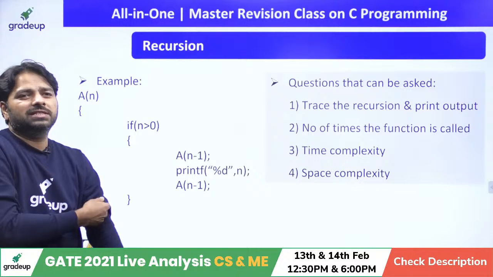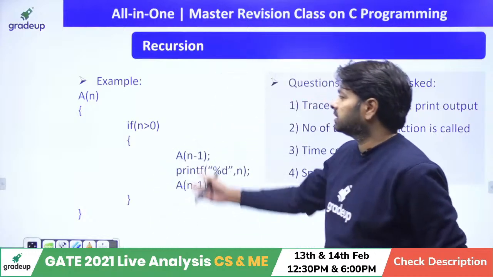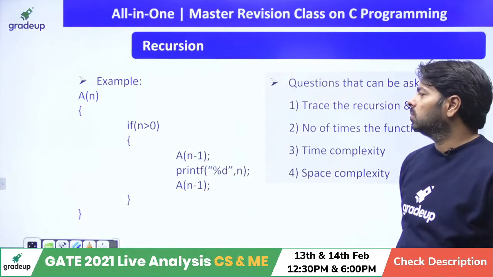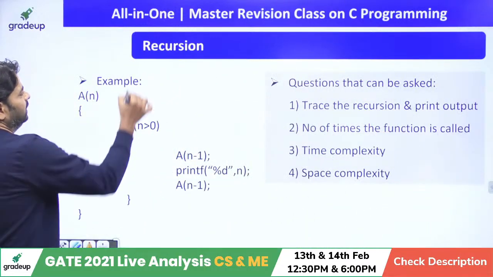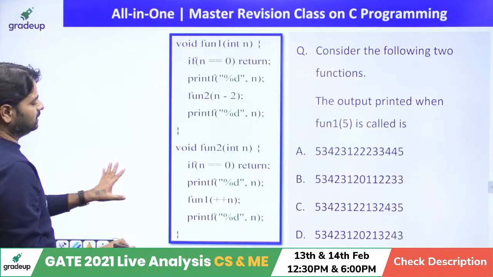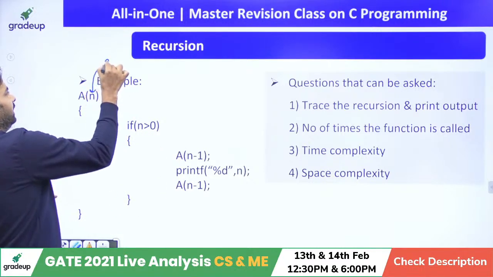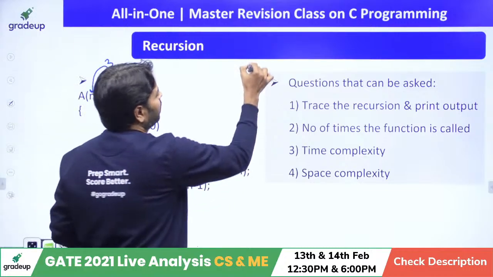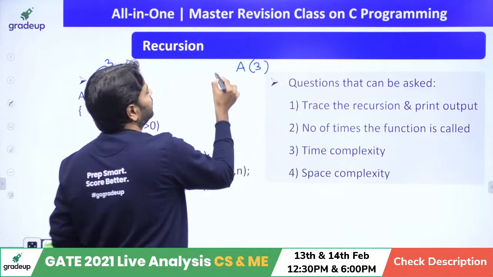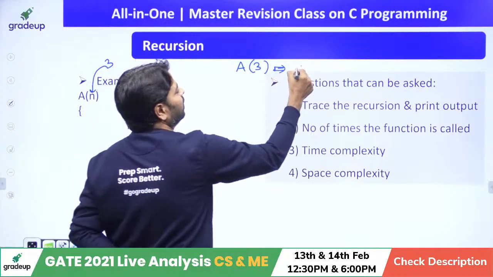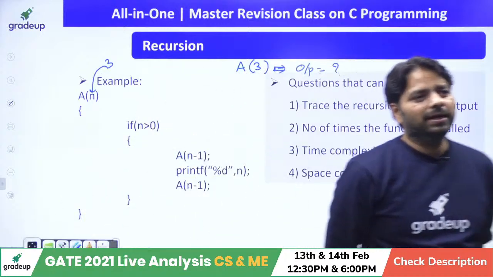Last year it came directly in GATE revision. All right, good. Now please try to answer it. What is the output of this code? If I give n value, let's say 3. A of 3 I'm calling. What is the output if I call A of 3? There is no return, right? Here we don't return anything, we just print. What output will be printed? Quick.